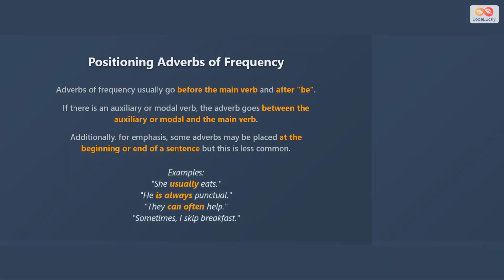Remember the complete positioning rules. Before the main verb except after be. Between auxiliary verbs and main verbs. For emphasis, adverbs can go at the beginning or end, but this is less common. The basic rules cover most situations.